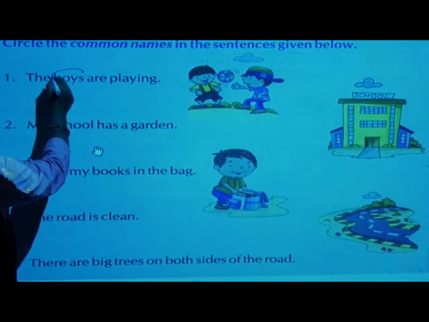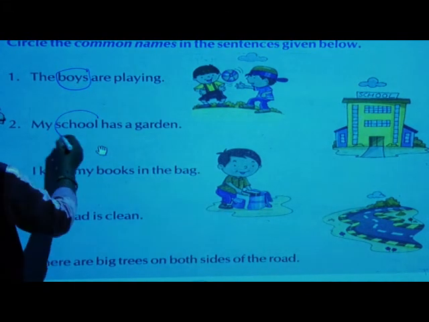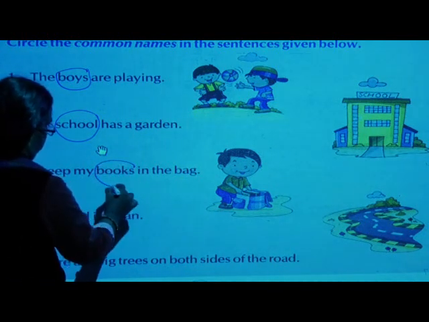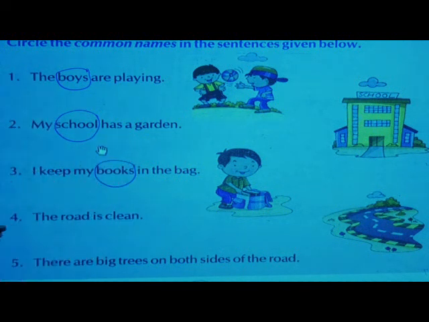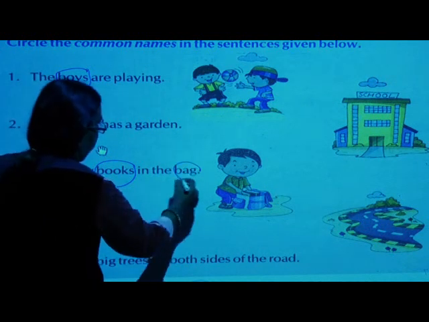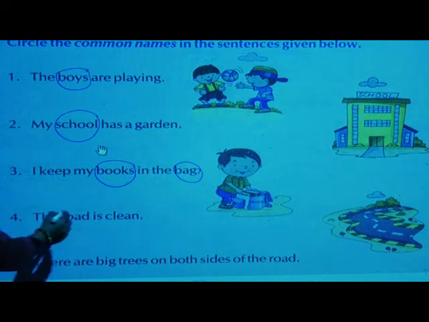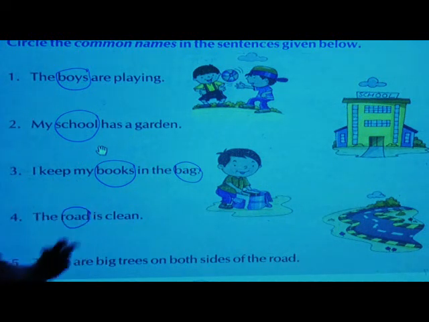Here the boys, then school, then I keep my books in the bag. All types of books, bag also, any bag, school bag, tiffin bag, isn't it like that? The road is clean. There are big trees on both sides of the road, trees.